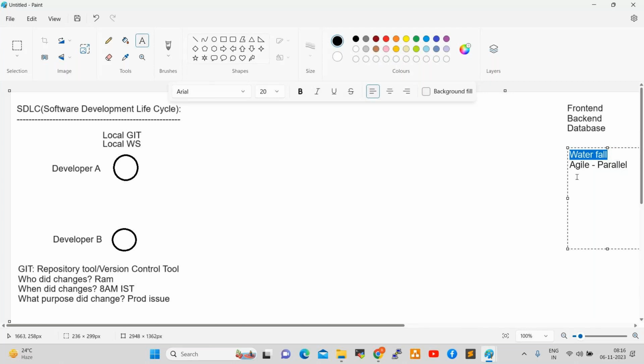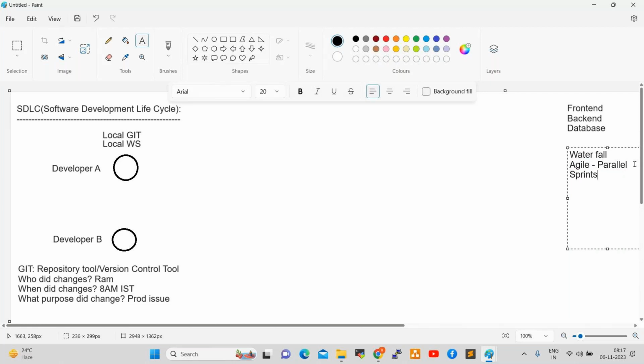Currently the team size is 30 members only, with a development team of 10 members. Earlier 40 members, now 10 only, because currently we are using Agile methodology. Agile is nothing but parallel development. They develop the application in parallel and integrate all the parts. One application is divided into bits and pieces, which we call sprints.